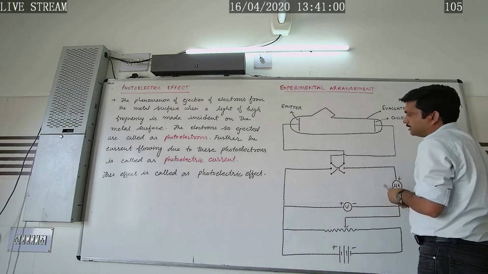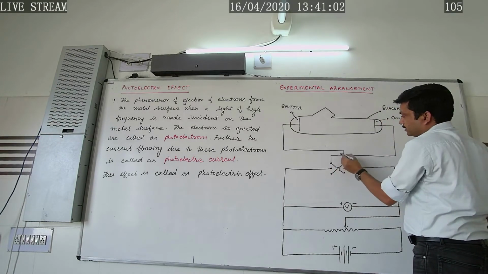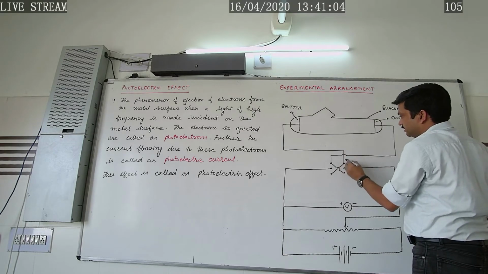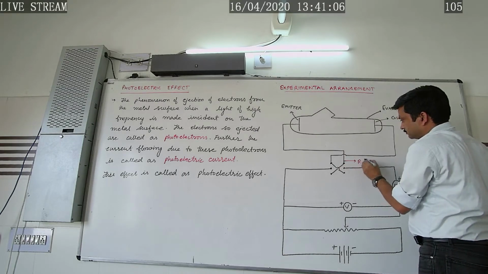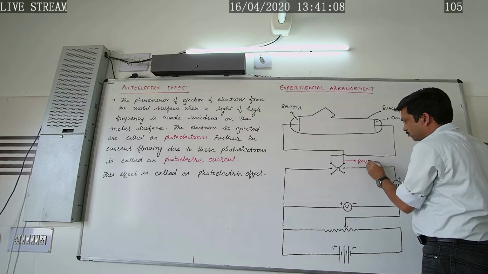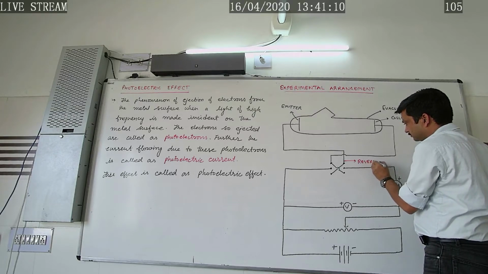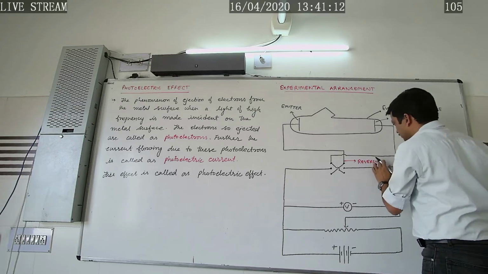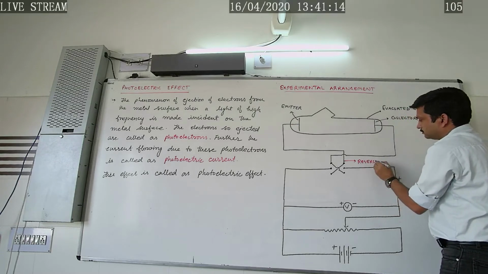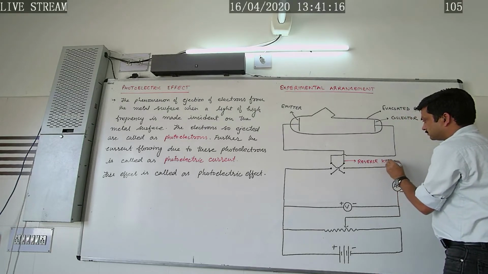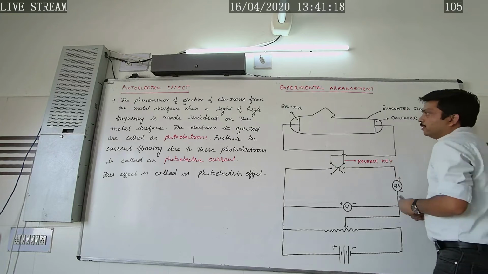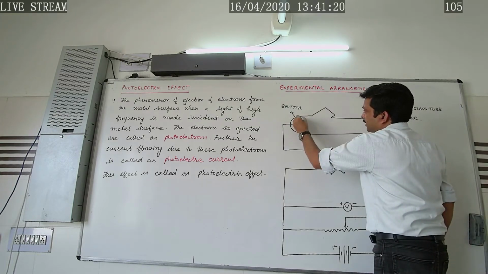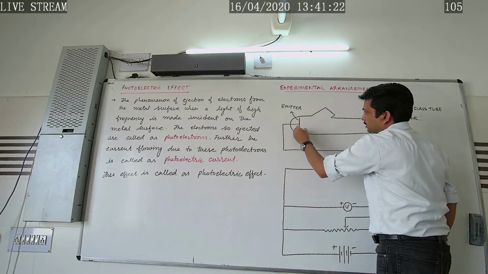This is basically called the reversing key, or commutator we can also say, reverse key. Now this emitter is made up of the photosensitive metal.